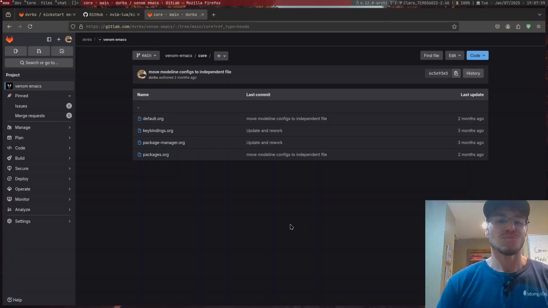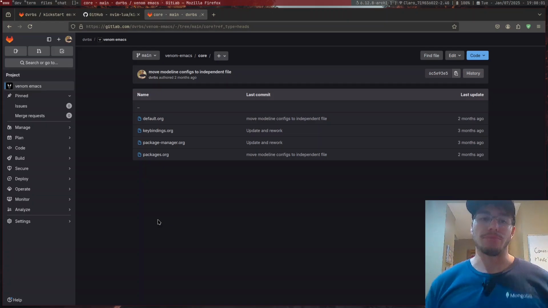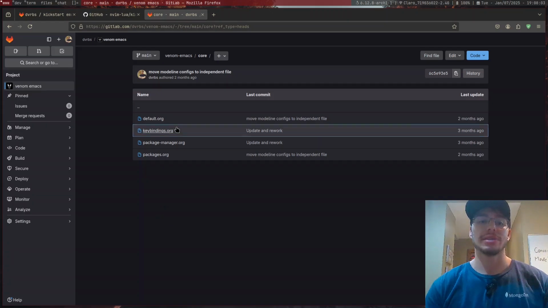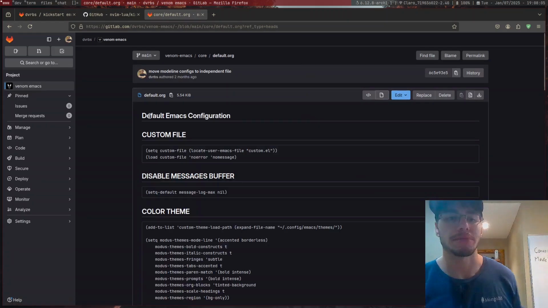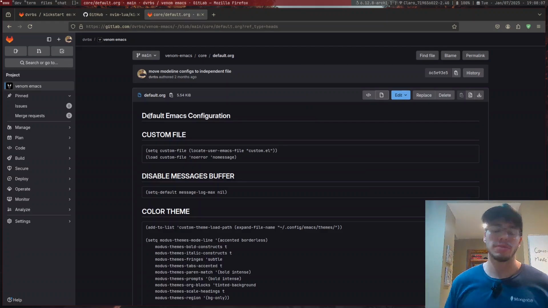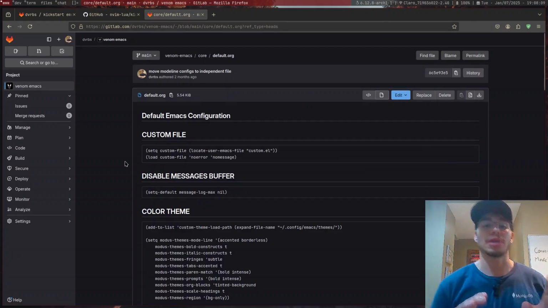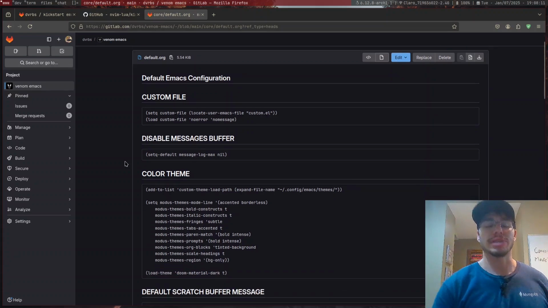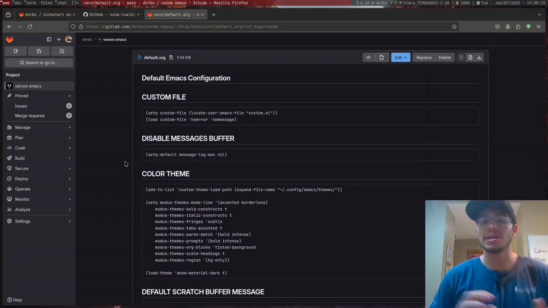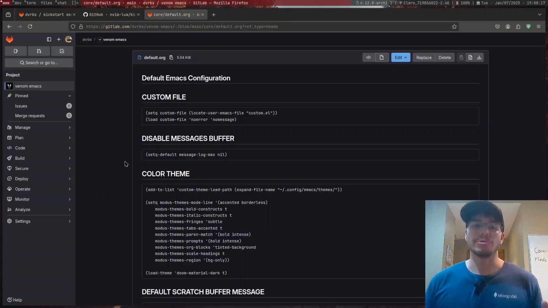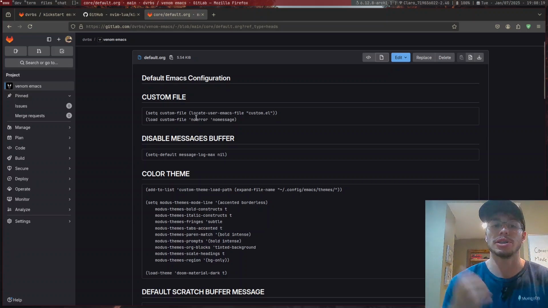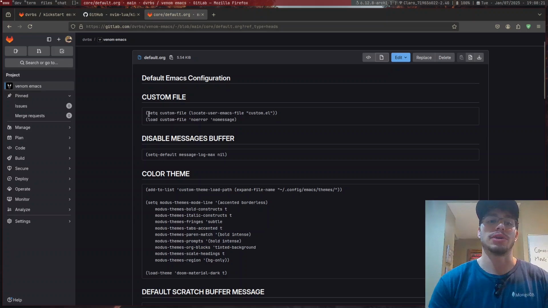Anyway, what we're going to start by doing right now is test some really basic things, right? We have the default Emacs configurations, and here we have some custom file things. The first thing I'm going to do is I do want to see my custom.el file do something. In other words, we have to define where it is, so we need to define where the custom-file variable is.